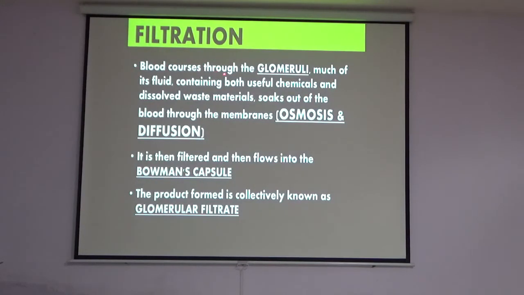Filtration: blood courses through the glomeruli, and much of its fluid, containing both useful chemicals and dissolved waste materials, soaks out of the blood through the membrane by osmosis and diffusion. Osmosis and diffusion are passive mechanisms of cellular transport. It is then filtered and flows into the Bowman's capsule. The product formed is collectively known as glomerular filtrate.